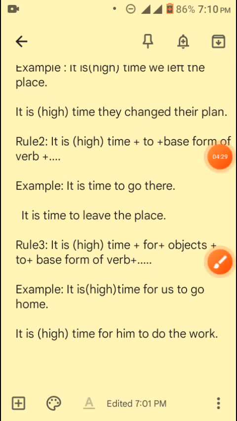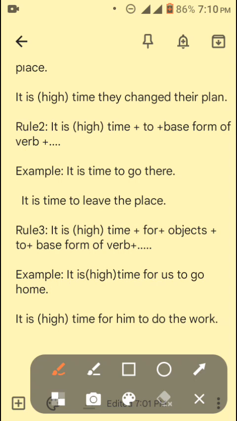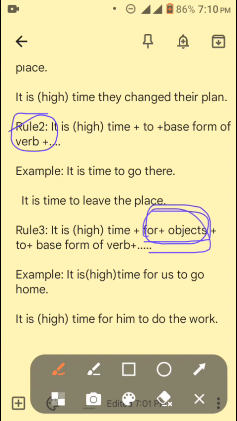Okay, then rule 3 is an extended version of rule 2. Basically there are two main rules, rule 1 and rule 2, and rule 3 is an extended form of rule 2. It is high time or it is time "for" plus object.